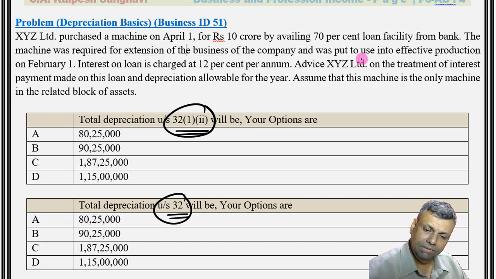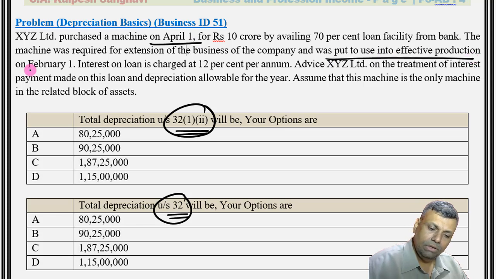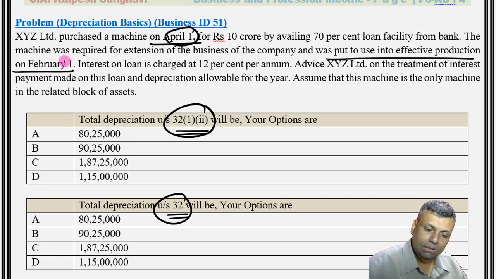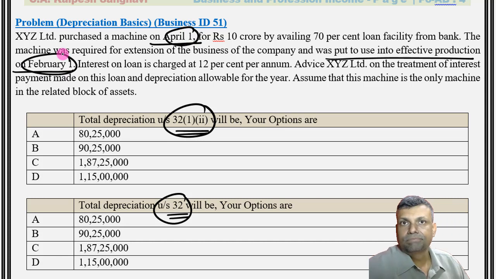One second, let me revisit the question. On April 1, the machine was purchased, and it was put to effective production on February 1. So your interest from April 1 to February 1